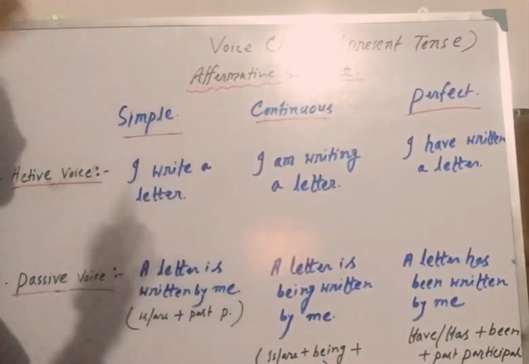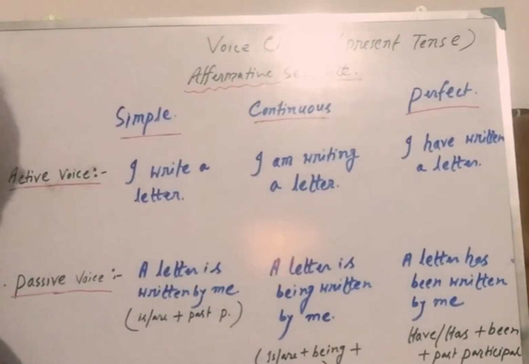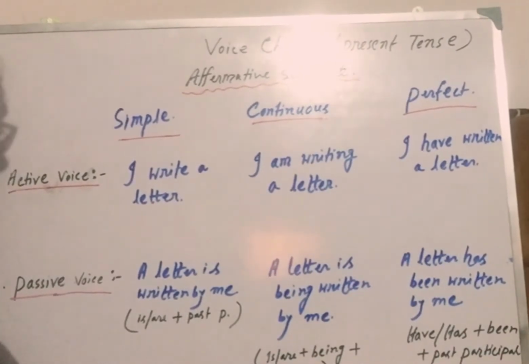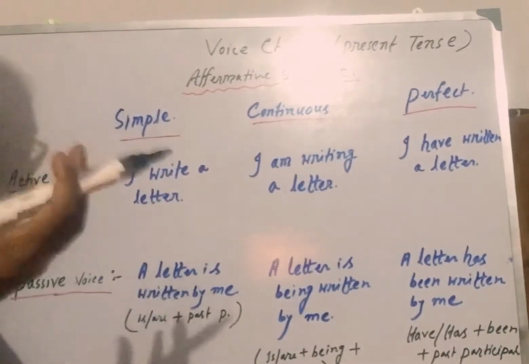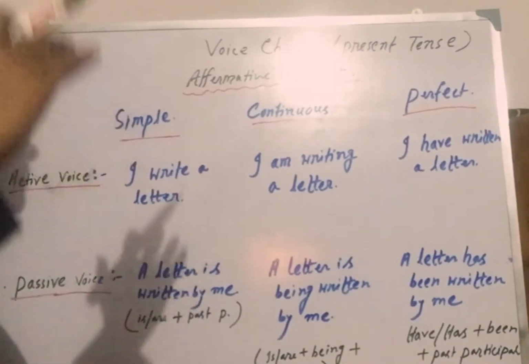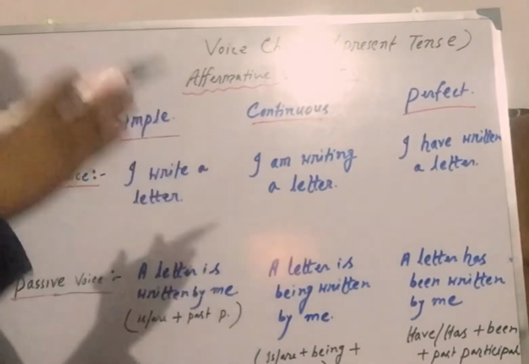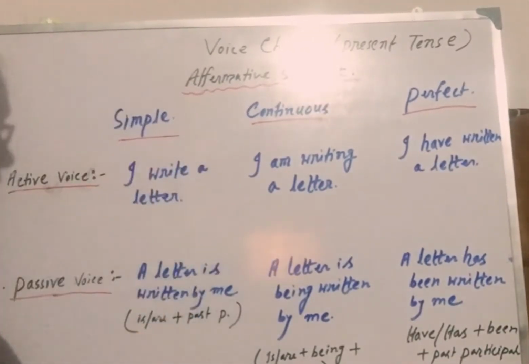Now, there are a lot of verbs and tenses in English grammar, right? And I am sure you have already learned about verbs and tenses, because it is very important to know about tenses properly, because each and every tense has a different structure for active voice and passive voice. Clear?